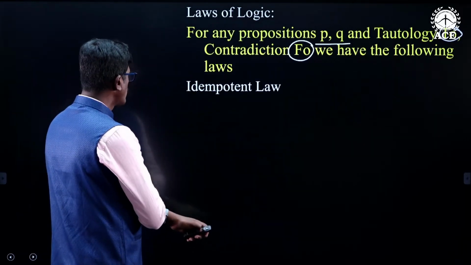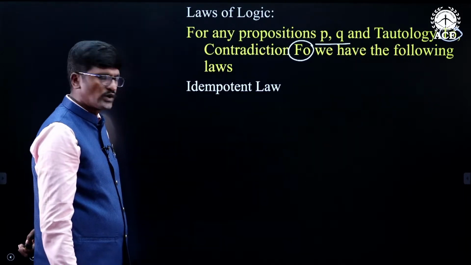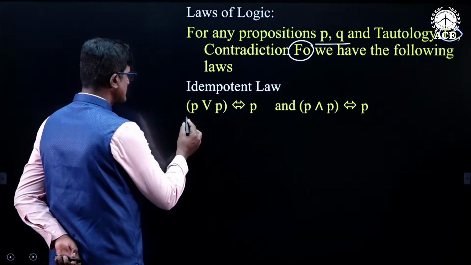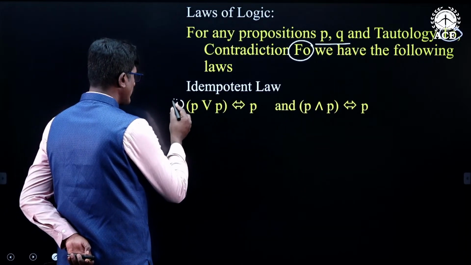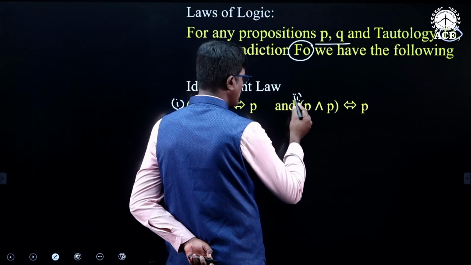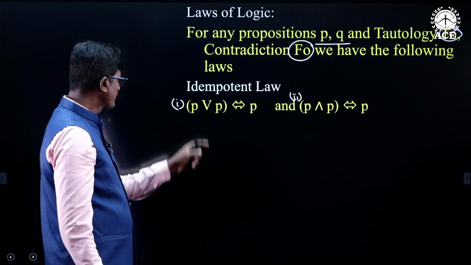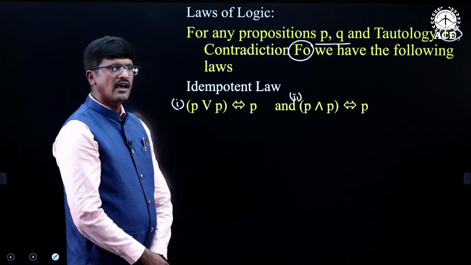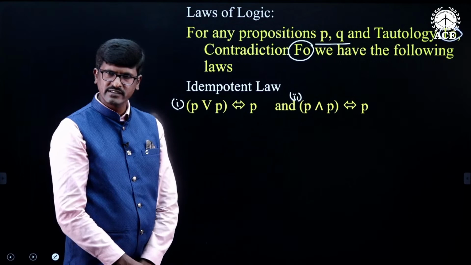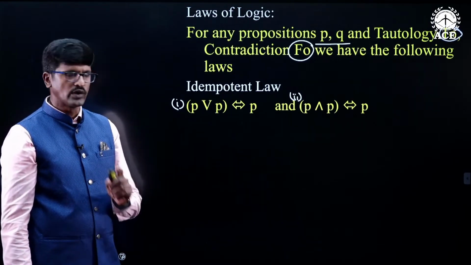Now, the first one is the idempotent law. This is the idempotent law related to the OR connective, and this is the idempotent law related to the AND connective. P or P is logically equivalent to P, which is nothing but the disjunction of P and P is P only.